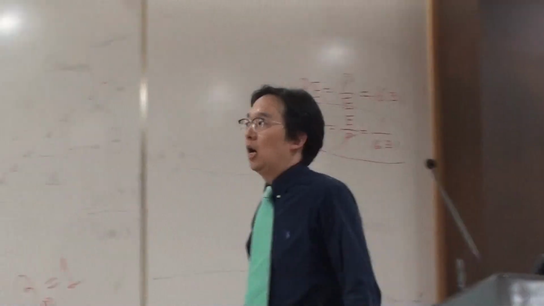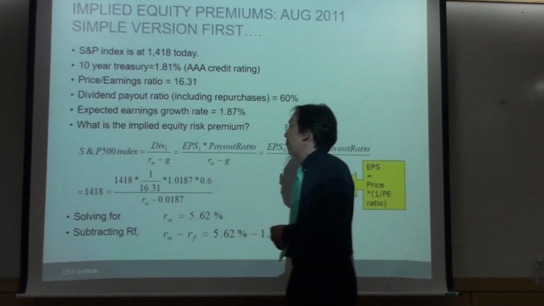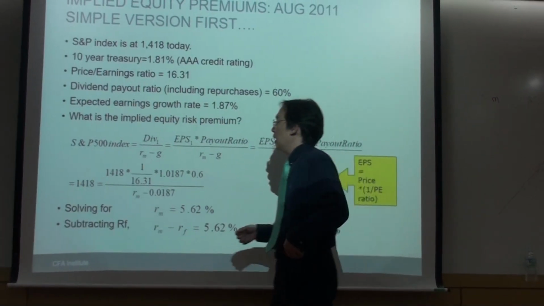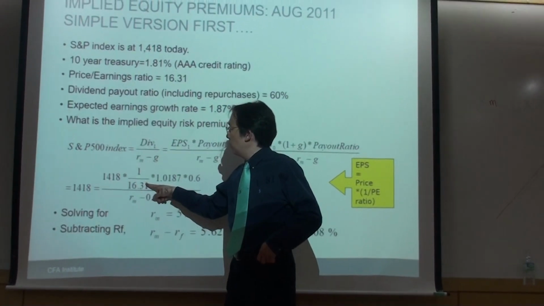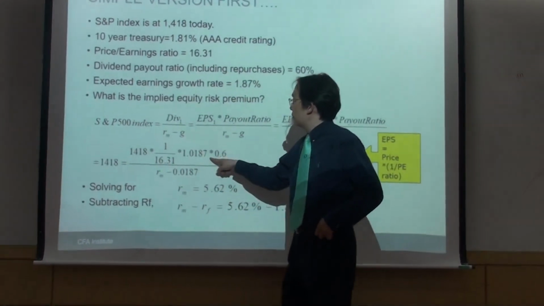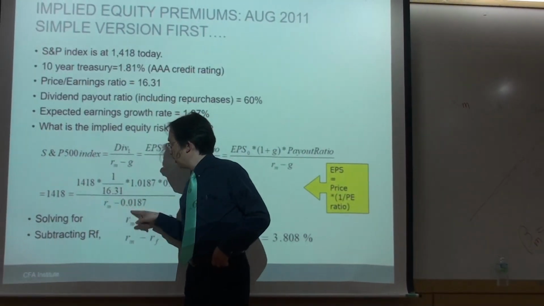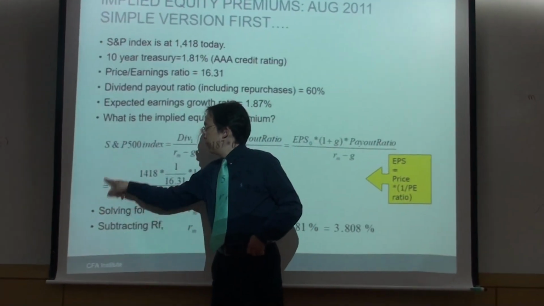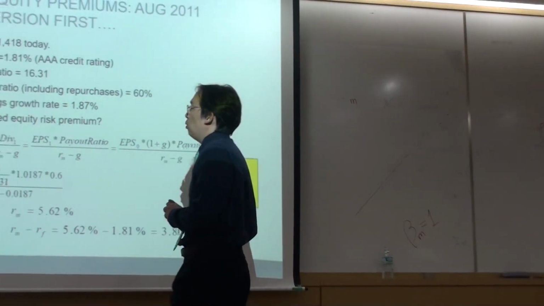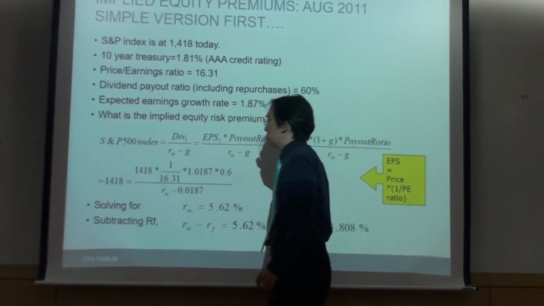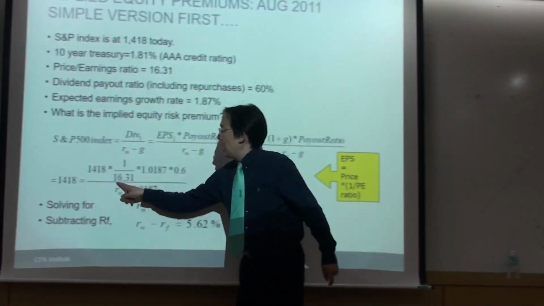Okay, fractional number. Now what do we do? Stick it into this equation, right? And then you will see that price that we multiply by 1 over PE ratio is shown, and then 1 plus growth rate times payout ratio, divided by R minus G equals the price of the S&P 500 index level. Then you will see that these two cancel each other out. Makes our life simpler. And then we can solve for RM.